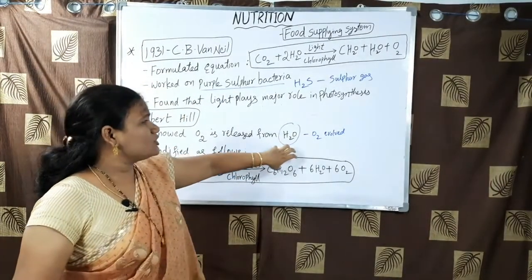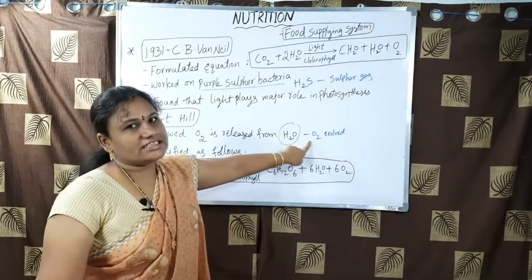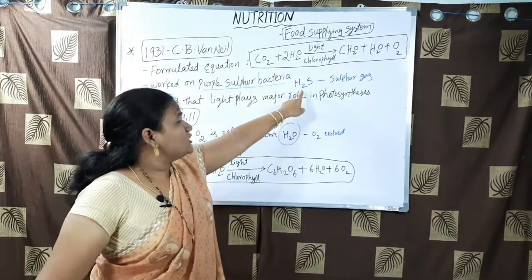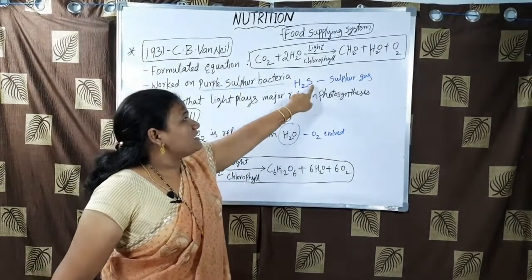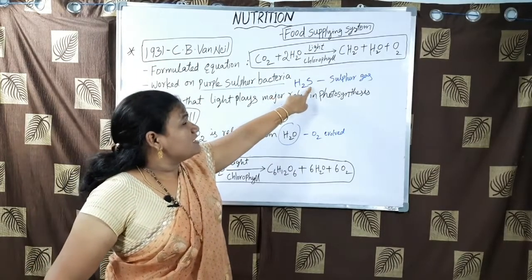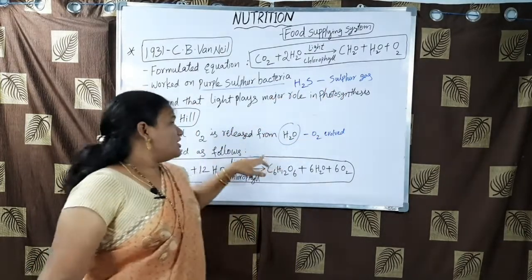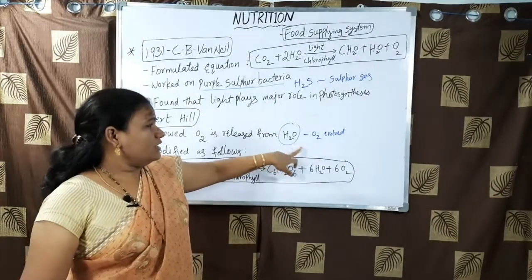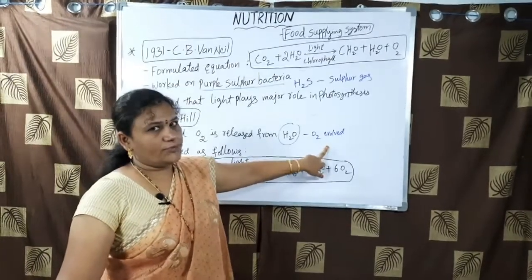Whenever he used water, oxygen gas is evolved. Whenever hydrogen sulfide gas is used, sulfur is evolved. But when he used water, oxygen gas is evolved.